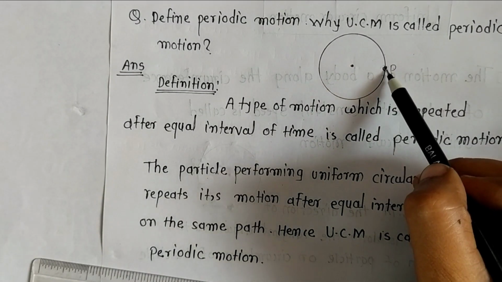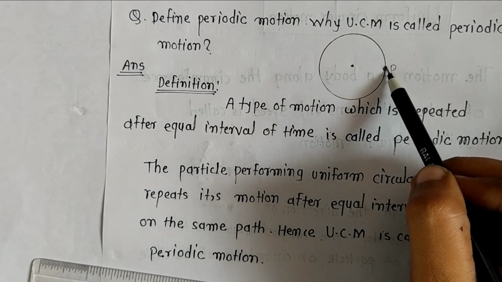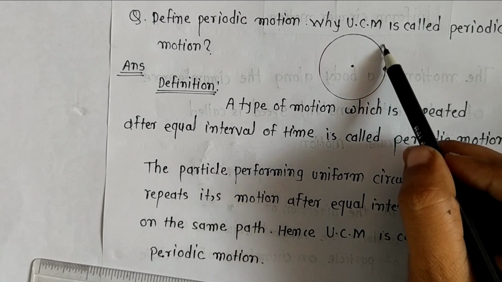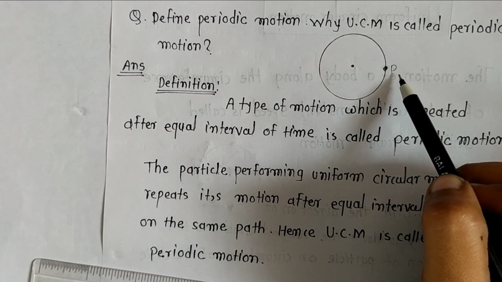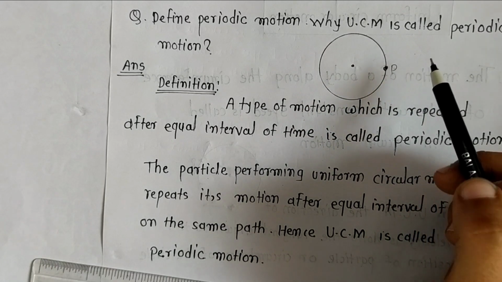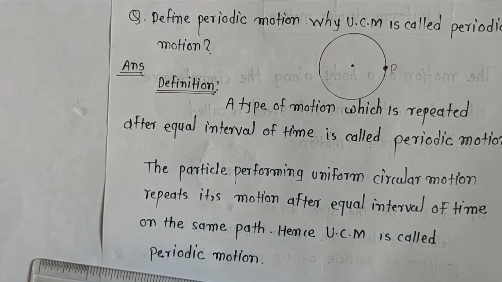So this point P requires 1 second to complete its first revolution. In the second revolution it also requires 1 second. In the third revolution it also requires 1 second. Or suppose we consider 1 second here; it need not be 1 second every time.